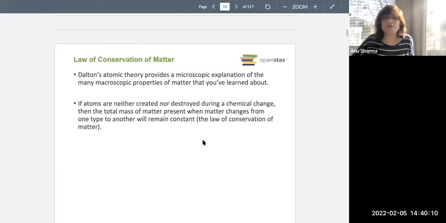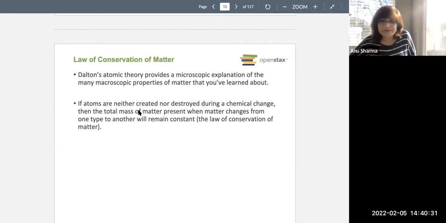So Dalton's atomic theory, when we look at the law of conservation of matter, says that matter cannot be created and matter cannot be destroyed, but matter is always transferred from one form to another. A new substance is formed with new properties, but it's just through the rearrangement of atoms.